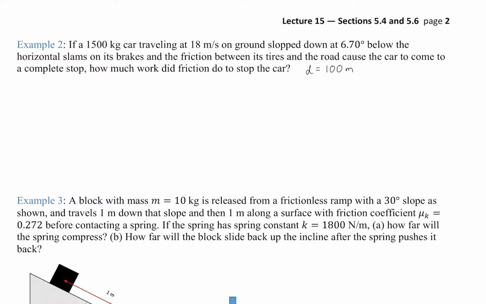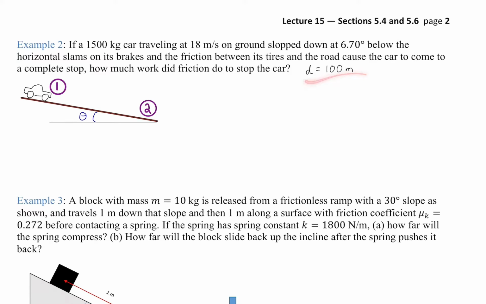Basically, friction will do more or less work depending on if friction acts really quickly and stops the car really abruptly, or if it stops the car really gradually. And it's just a function of that effect. Because if we look at the picture here, the car is going downhill. So if friction acts really fast, then there's almost no change in gravitational potential energy. But if friction acts really slowly, then the car lost gravitational potential energy, and so the friction has to deal with that extra loss of gravitational potential energy that then became kinetic energy. So there's a real difference here between how the friction is going to act.